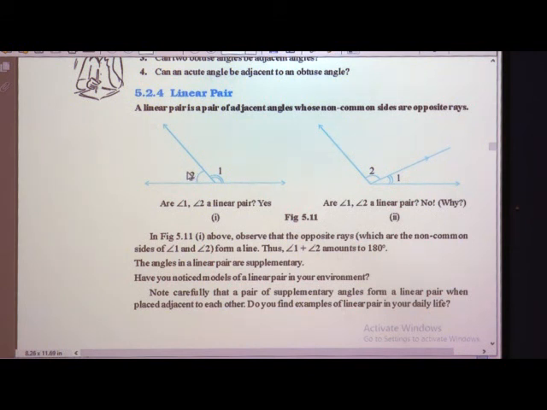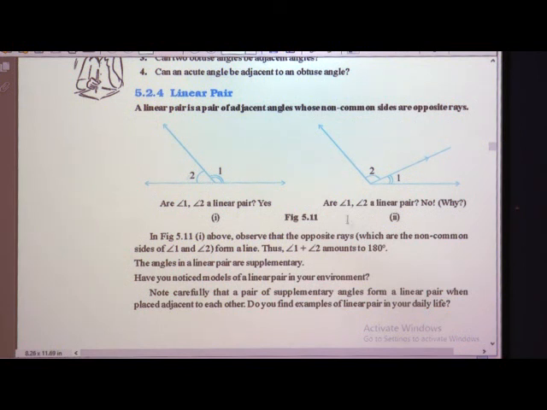A linear pair is a pair of adjacent angles whose non-common sides are opposite rays. These are opposite rays, and a linear pair is always 180 degrees. So we can say angle 1 and angle 2 are a linear pair.